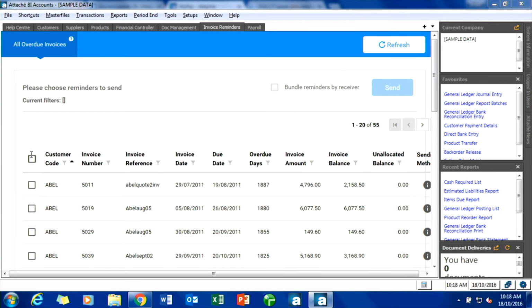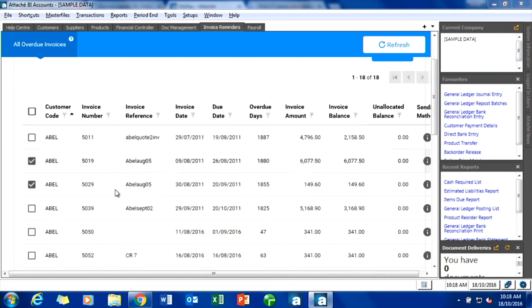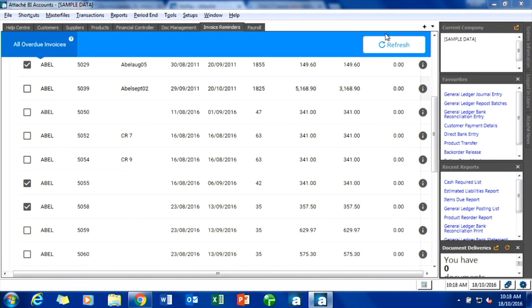If you wanted to send to all customers, you just click on the box at the top. If you didn't want all of them, you can choose which customers. So, for example, if I did a selection for Able, A-B-E-L, and I apply it, it's only going to show me Able's invoices, but I can tick the ones that I want to email. Okay?